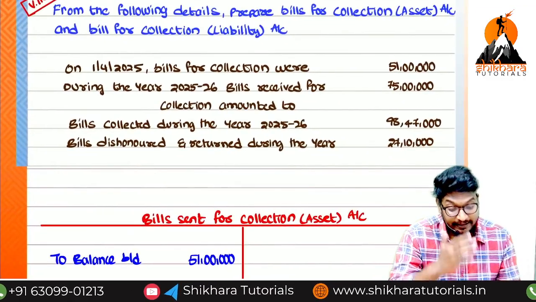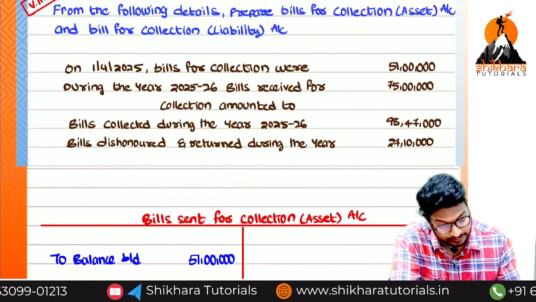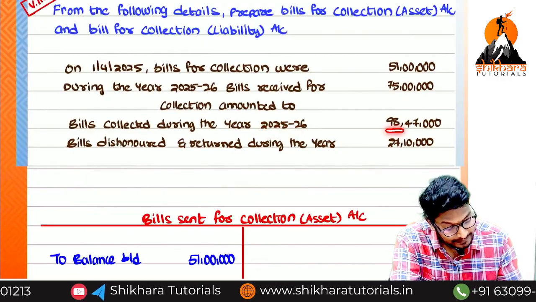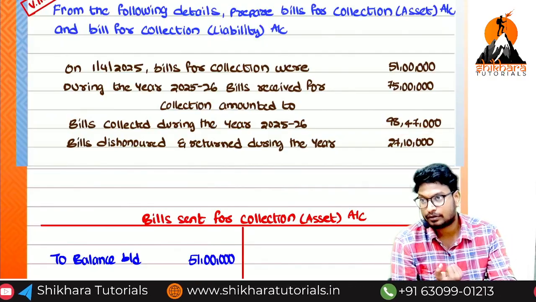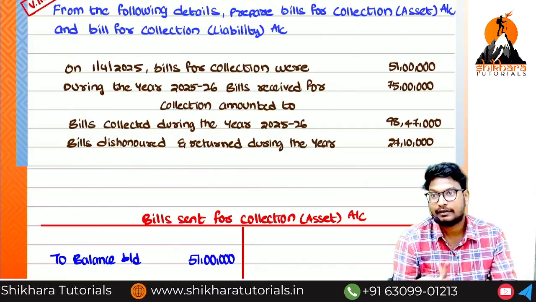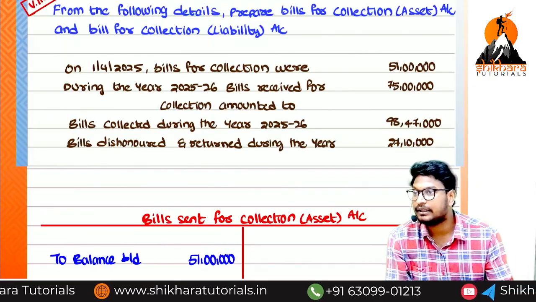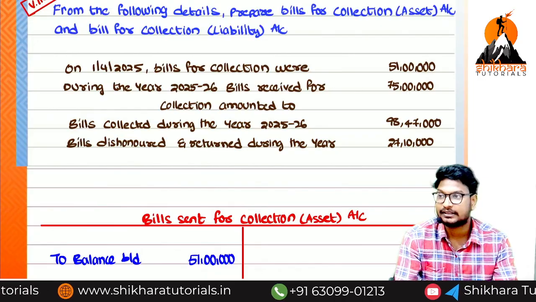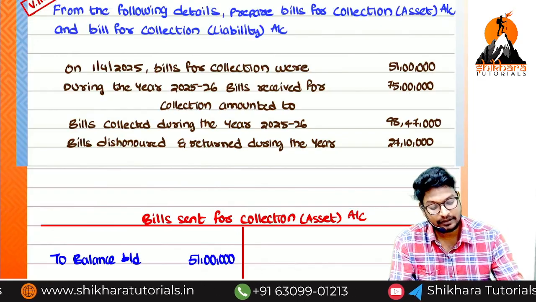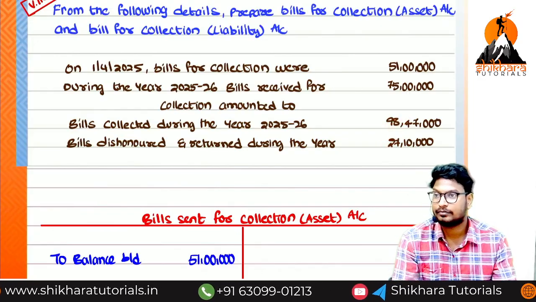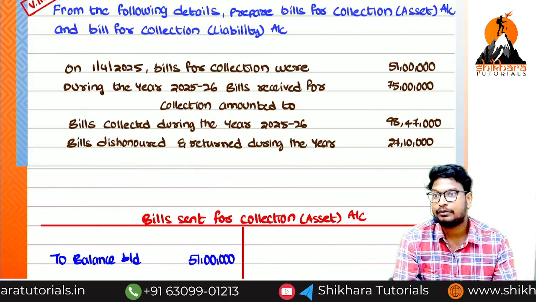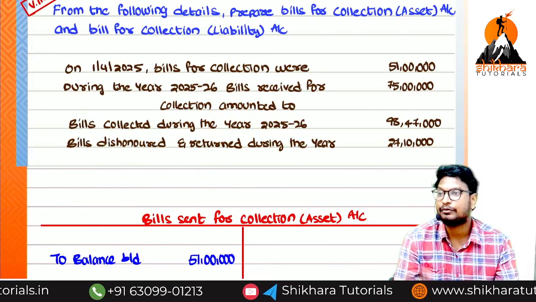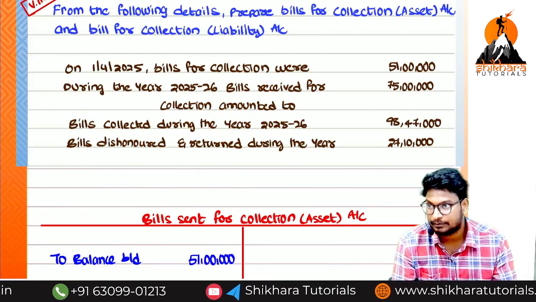Bills collected during the year 25-26, how much, ma? 98 lakh 47,000. Collected means we have received the amount from the drawee. In the case of collection, our asset will decrease and our liability will decrease. Same side, opposite side. So this is honor and this is dishonor. Both will be recorded on the asset credit side and the liability debit side. The remaining amount will be the balancing figure. Shall we move forward, ma?